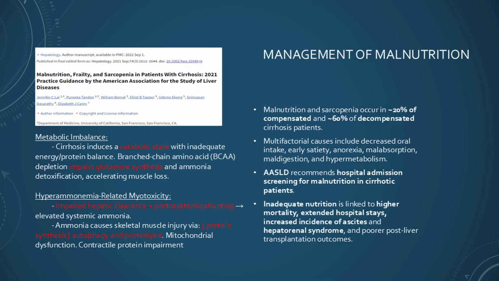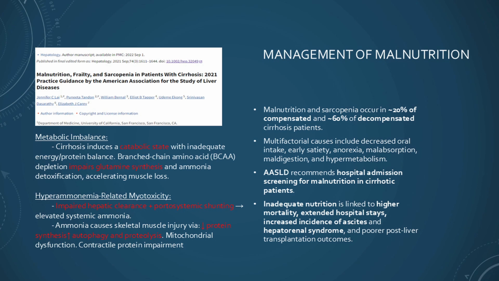And then this is a study by the American Association for the Study of Liver Disease. It talks about the practice guidelines for the management of malnutrition, frailty, and sarcopenia. Some recommendations include a screening algorithm for malnutrition in all admitted patients. The measurement strategy they discussed was a CT scan of the L3 skeletal muscle index, or SMI. They look at the skeletal muscle area at the L3 level normalized to height, and based on that, they dictate whether the patient meets the criteria or not.